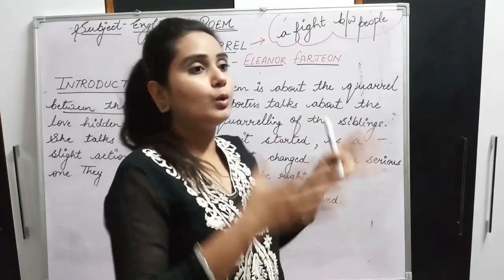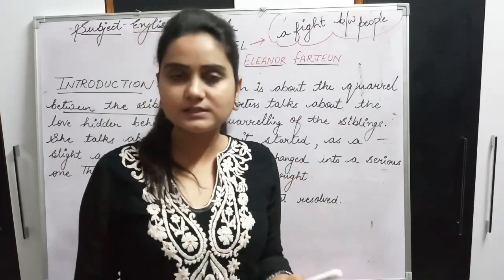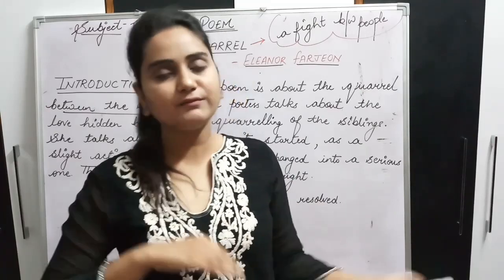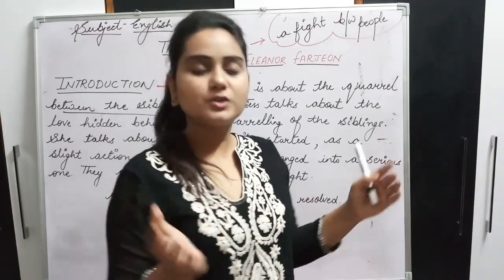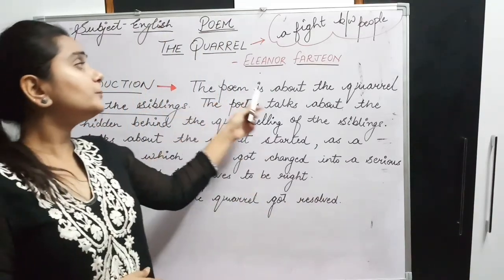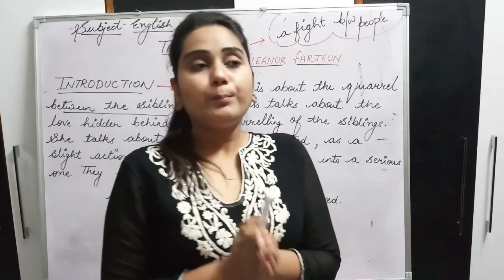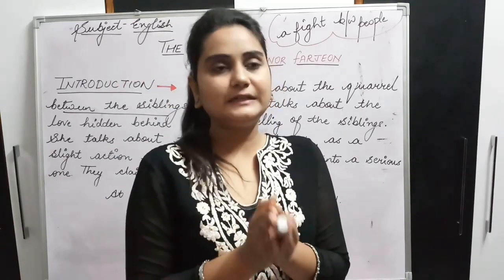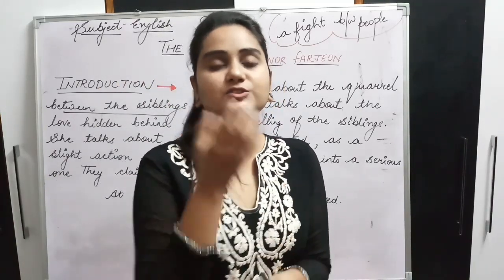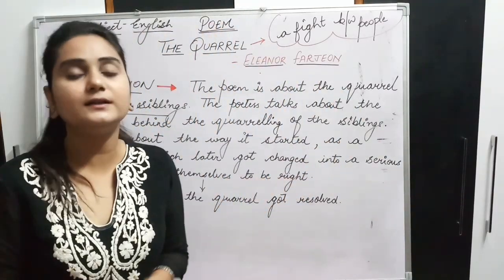Okay, so now in the starting I'll just give you a brief introduction of what is there in the poem, right? And then we'll start the poem. Just see. The poem is about the quarrel between the siblings. The main central theme of the poem is just a quarrel, as the title suggests. जैसे आपको title से ही पता चल रहा है, the quarrel.